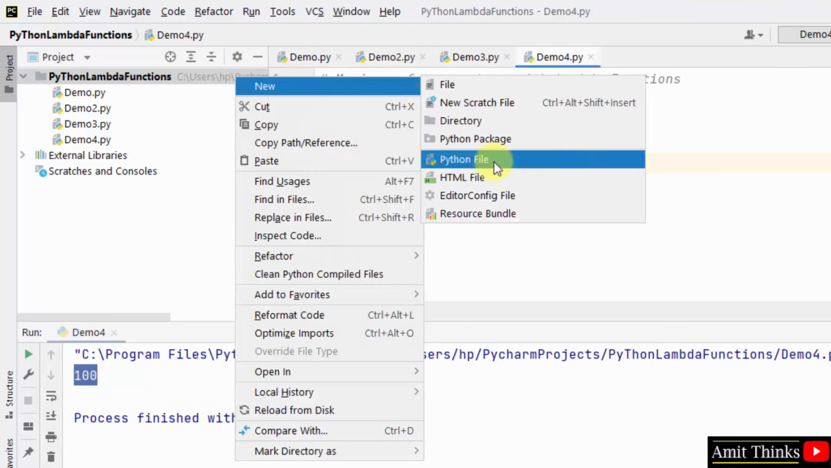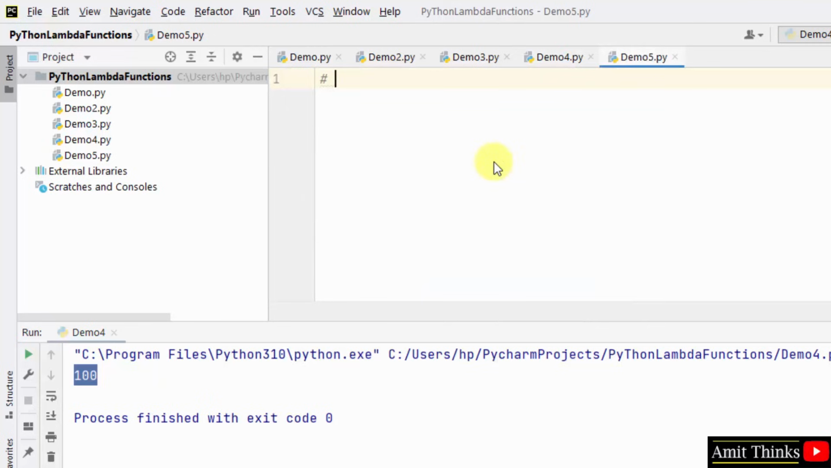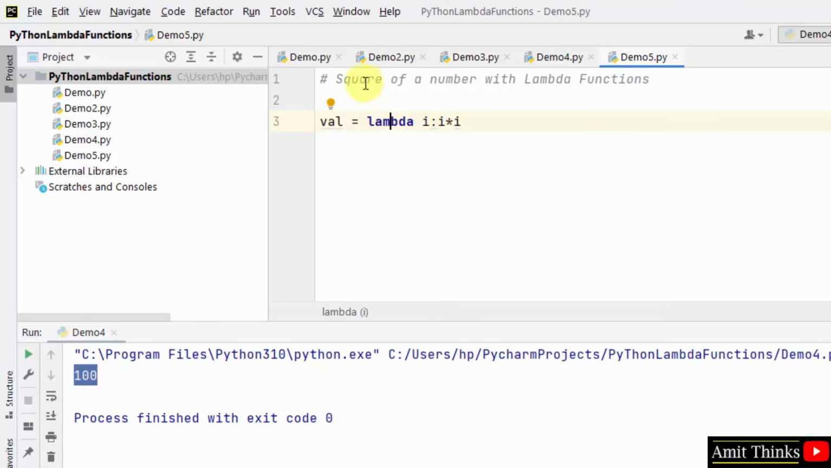Now next example. Okay, so we will find the square of a number with lambda functions. Okay, so herein we have taken a variable. So herein we have val. We have used the lambda keyword and we have just multiplied the variable i twice. Why? Because we wanted the square of a number.